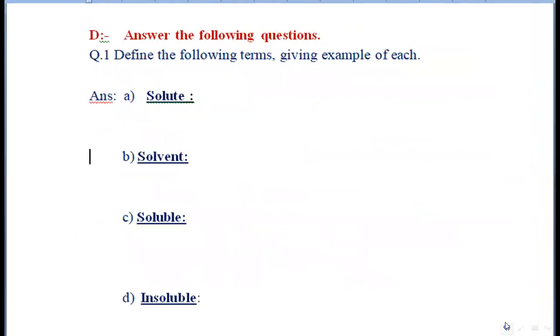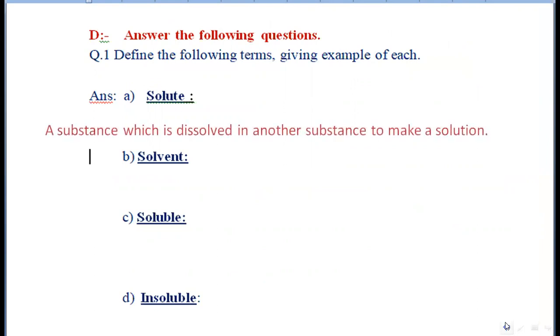Next is answer the following questions. Define the following terms giving example of each. First of all, solute. So here is the definition of solute. A substance which is dissolved in another substance to make a solution. Best example is salt, sugar, and orange powder.